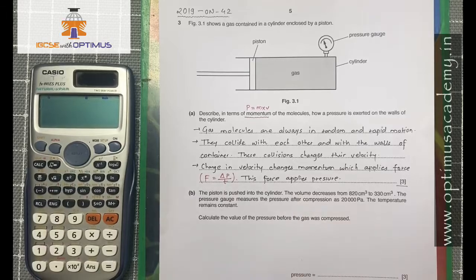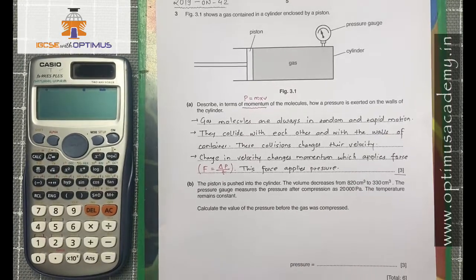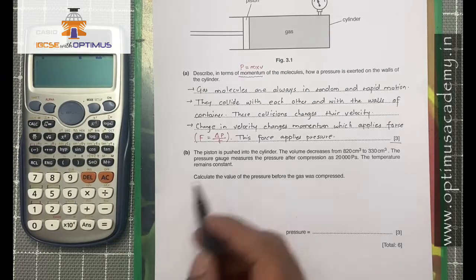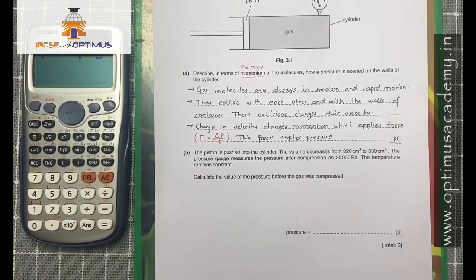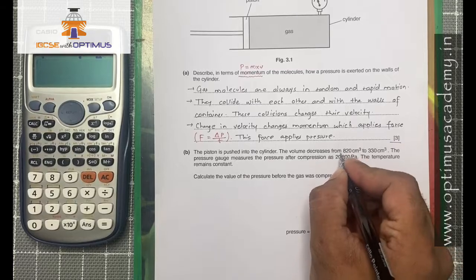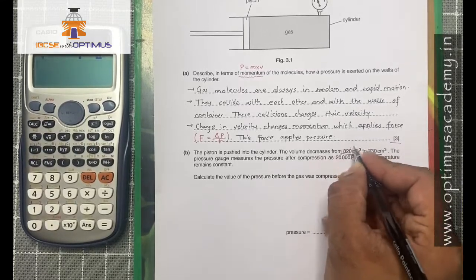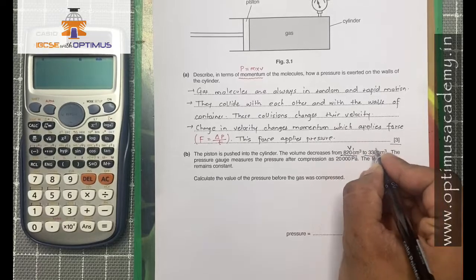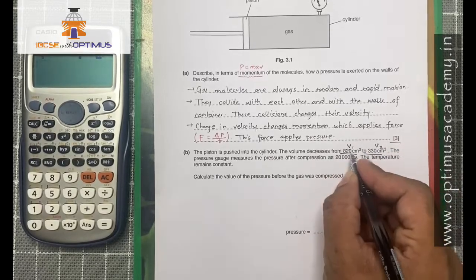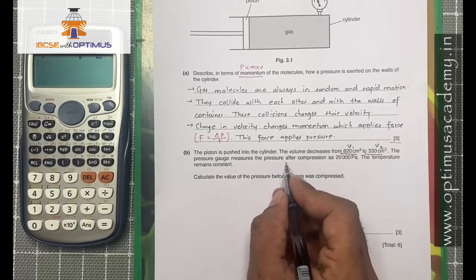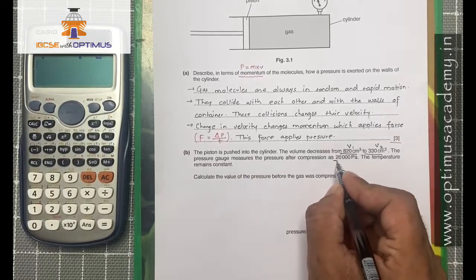Now the next question that we have is about second B part. The piston is pushed into the cylinder. The volume decreases from 820 centimeter cube to 330 centimeter cube. So this is going to be our V1 and this will be V2, initial volume and final volume. The pressure gauge measures the pressure after compression as 20,000 Pascal.